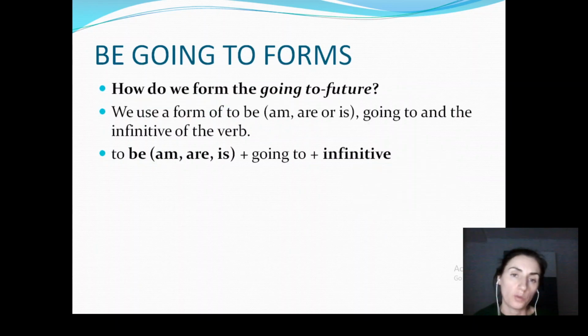Let's go over to the form of be going to. This is something that is also very important to remember. How do we form the going to future? We use a form of the verb to be, and there are three forms, of course. We know am, are, or is, going to, and the infinitive of the verb. So once again, we use the verb to be, the three forms of this verb depending on the subject. Then we add going to, and then we add the infinitive of the verb.